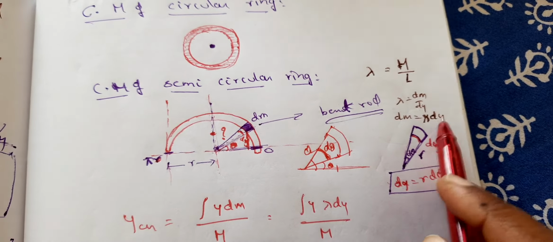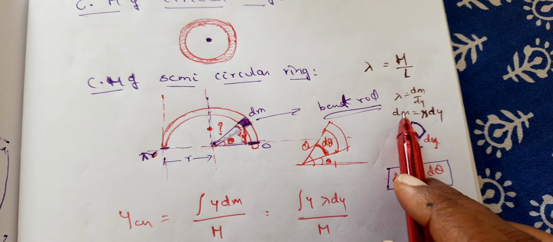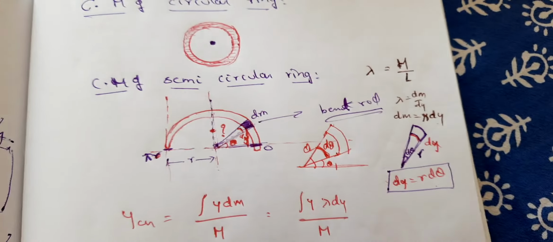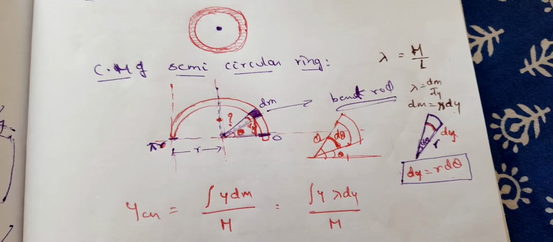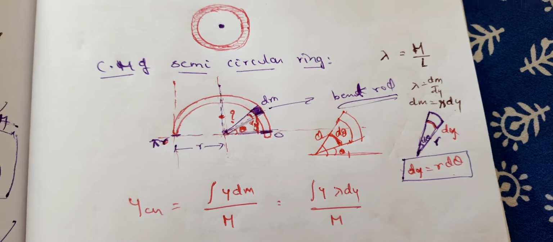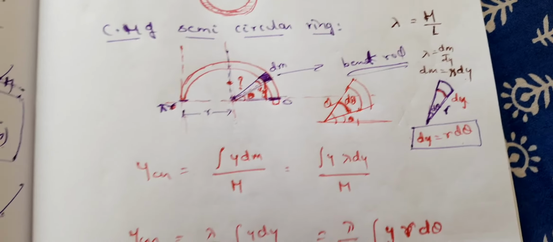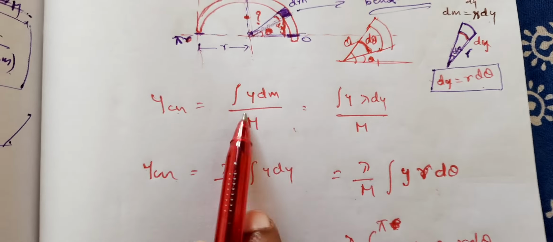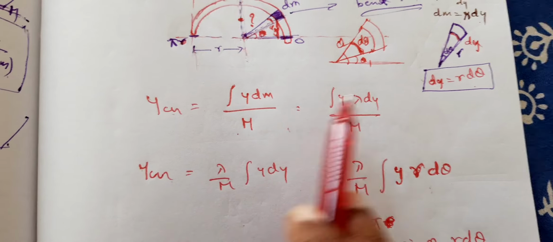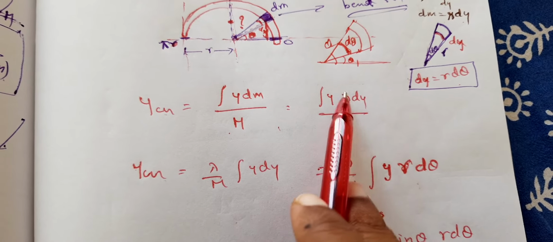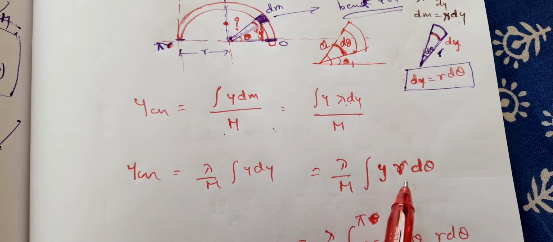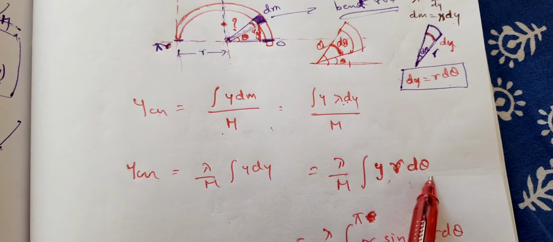Now substituting dy here, you will get dm is equal to lambda r d theta. So that is what we are going to substitute now. As we know, y_CM is equal to integral y dm by M, where in place of dm it is lambda dy, and in place of dy you get r d theta.